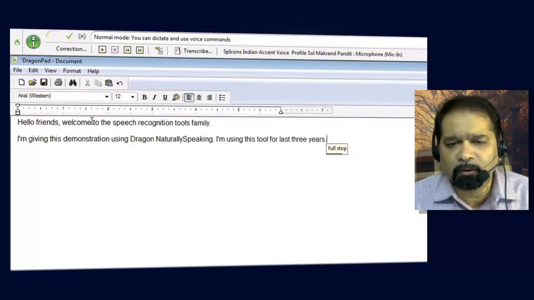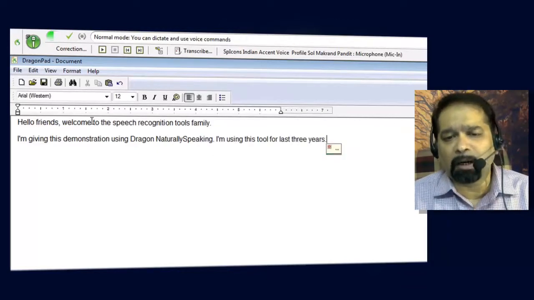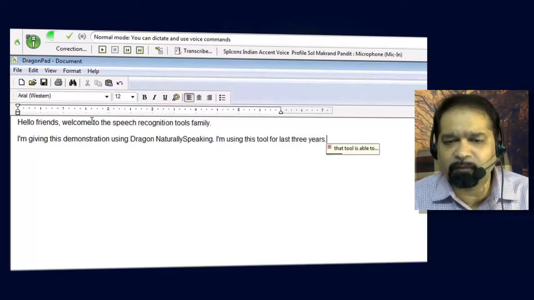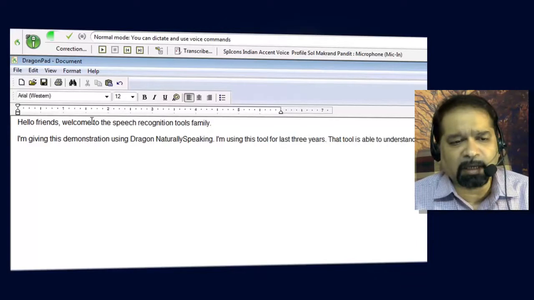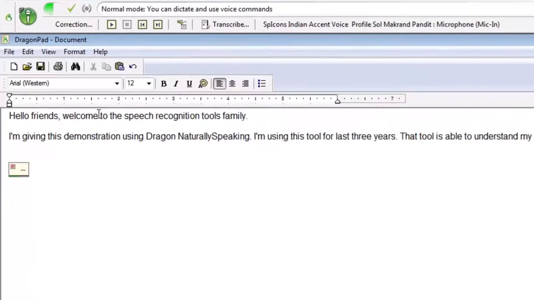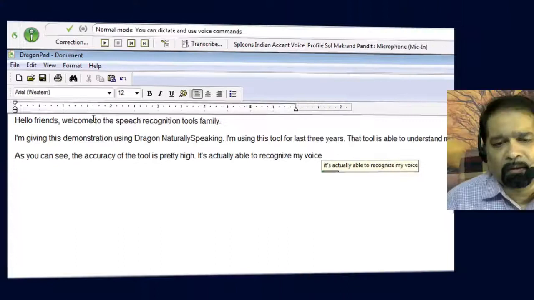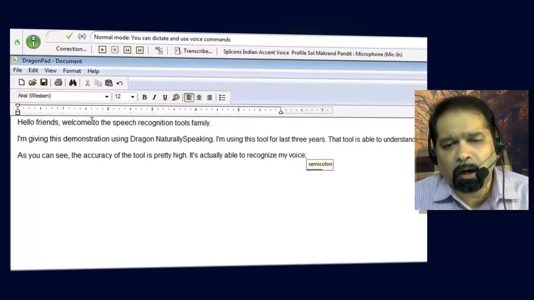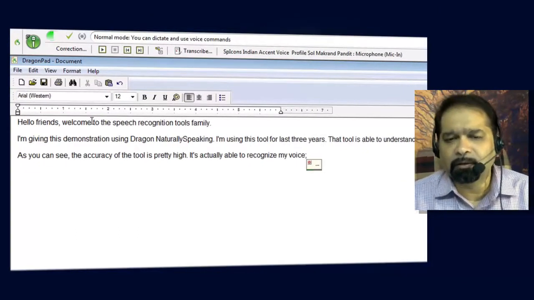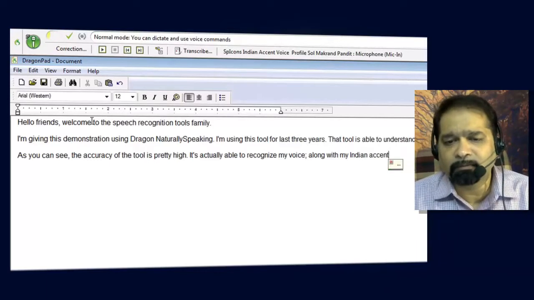The tool is able to understand my speech and convert that into text. As you can see, the accuracy of the tool is pretty high. It's actually able to recognize my voice, along with my Indian accent!